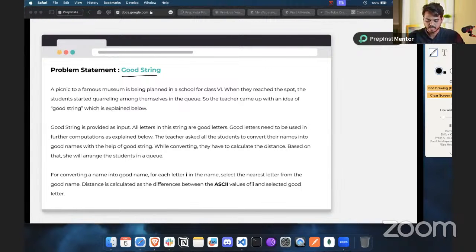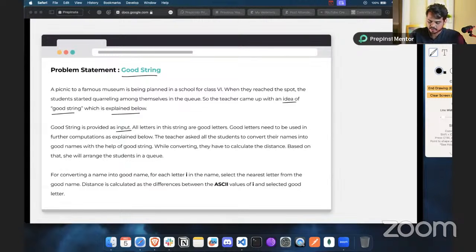What is the context of this question? Basically, there's a teacher and they have to come up with an idea, which is a good string, explained below. Let's understand what the good string is here. The good string is provided as an input, so we have to give that as an input. All letters in the string are good letters, which need to be used in further computations as explained below.